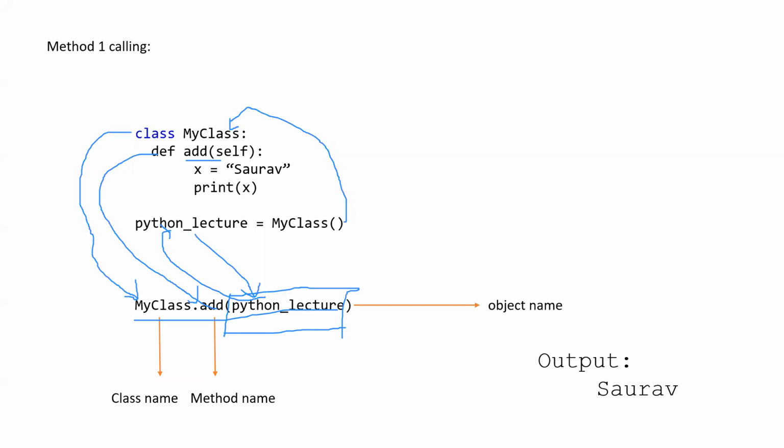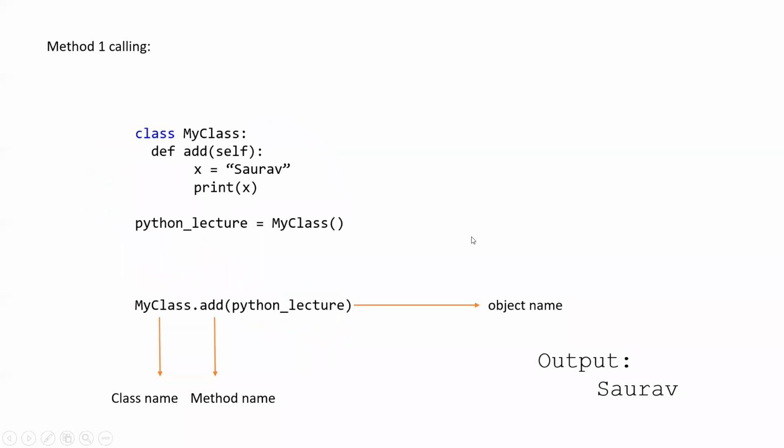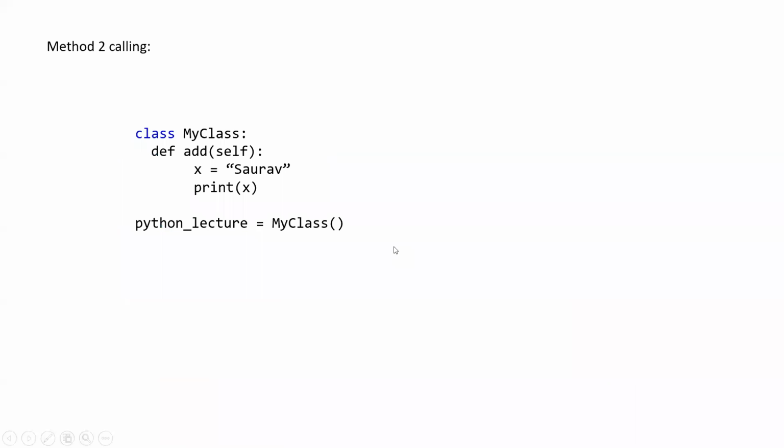But don't you think so? When we are always using the object, why are we using the class name and making the code lengthier? There should be another method as well. Yes, there is, and this will be the more used method inside the programming industry. Now we have defined the same class, same functions, and called the same object. Instead of doing that, what Aziz said, we will use this method, that is Python lecture dot add.